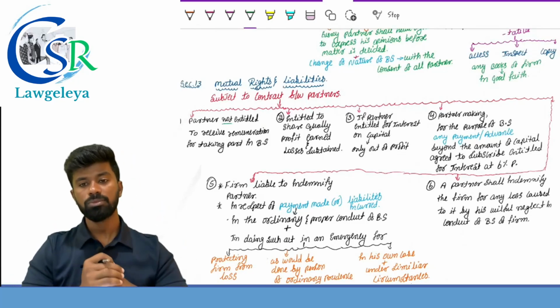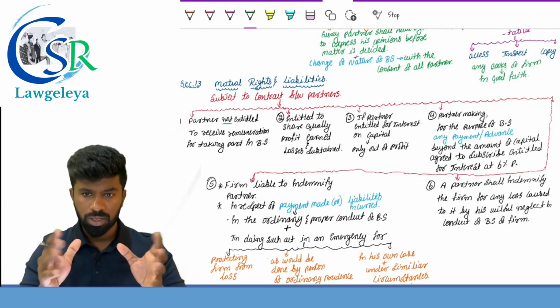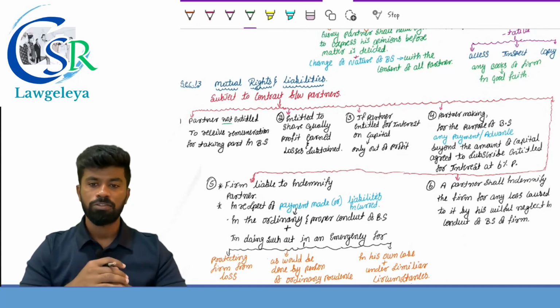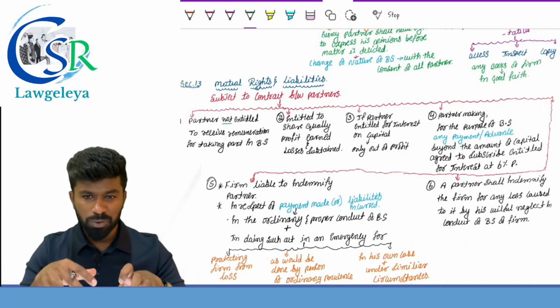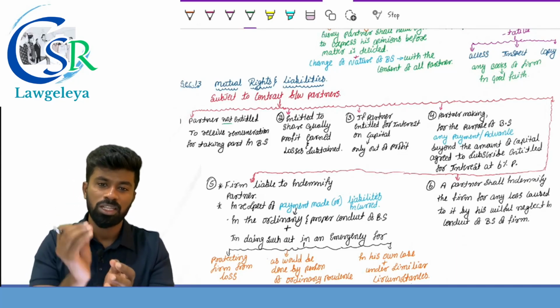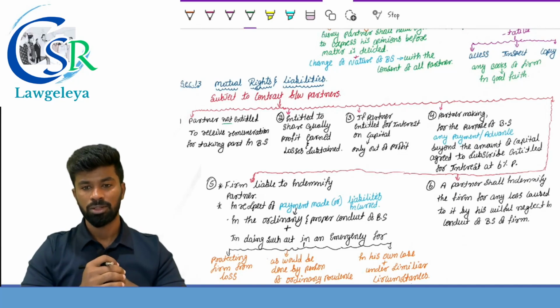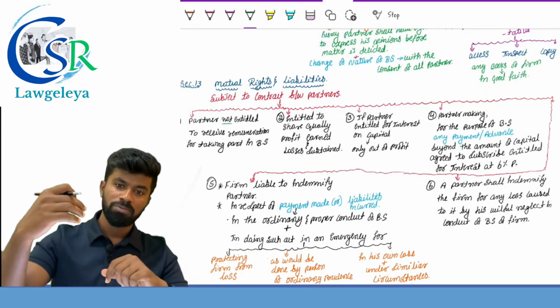Next one, a partner making for the purpose of business any payment or advance beyond the amount of capital agreed to be subscribed is entitled for what? Interest at the rate of 6% per annum. See, observe the wordings carefully here. Why is reading the actual provisions given in the material important? Because if you just write interest on loan, that has a different meaning.